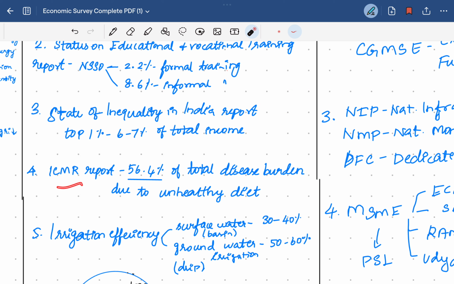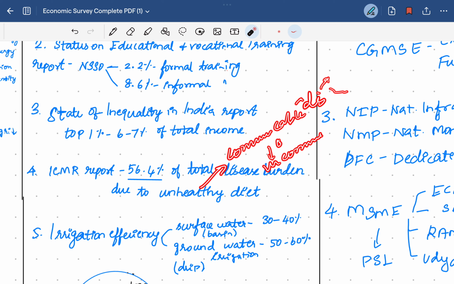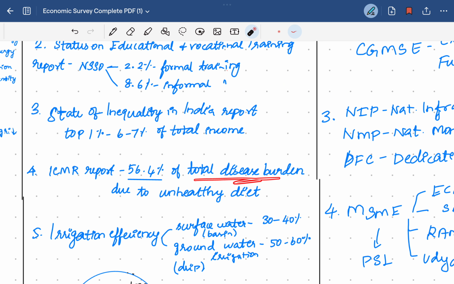Then the ICMR report says 56.4% of the total disease burden is due to unhealthy diet. Compared to communicable diseases like cholera, the non-communicable diseases due to unhealthy diet, adult food habits and roadside food consumption are causing diabetes, which is the main reason for the total disease burden, and which also leads to cardiovascular diseases.